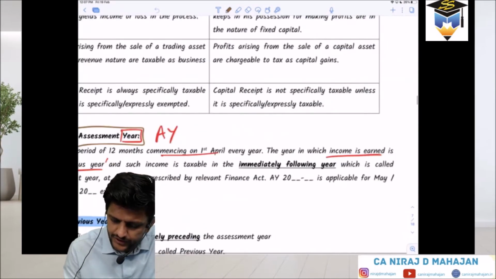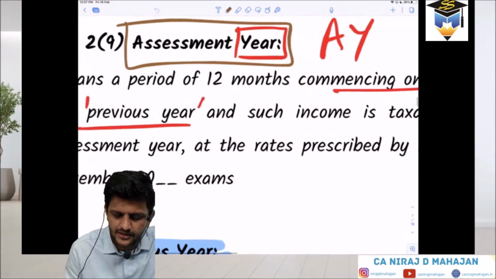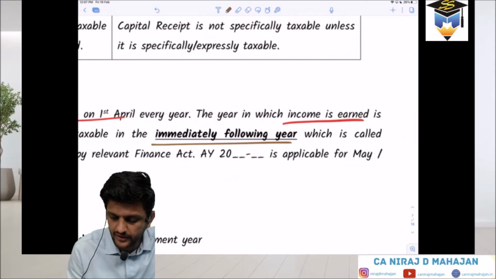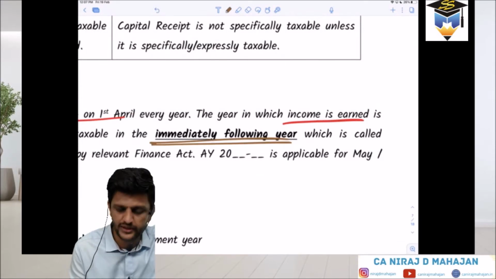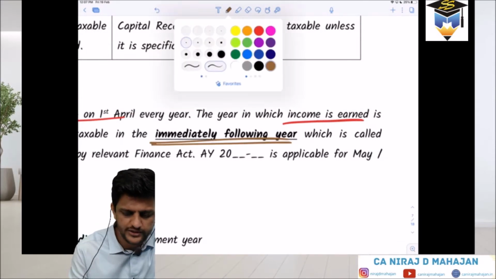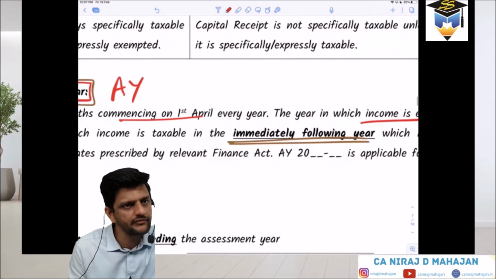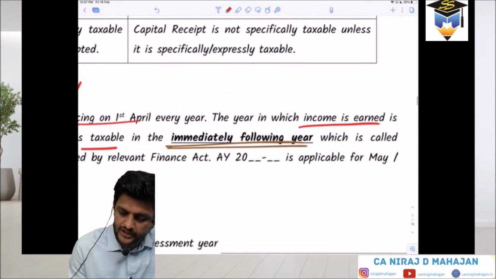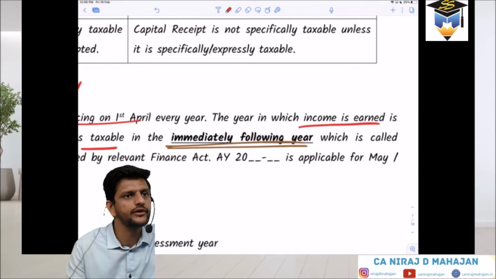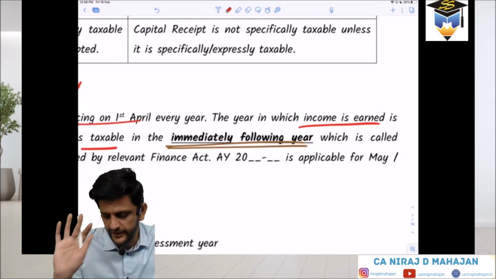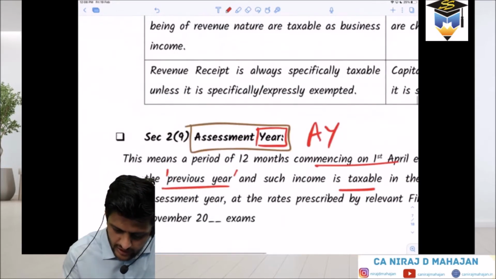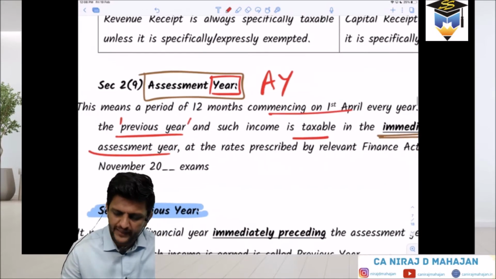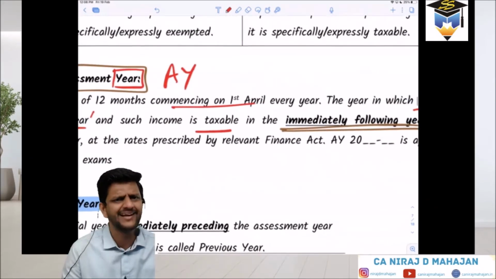Check. The year in which income is earned is called previous year, and such income is taxable in the immediately following year, whenever you are declaring it. In the immediately following year. Did you understand or not understand? The year in which income is earned is known as previous year, and such income is taxable in the immediately following year. Now this immediately following year should be called what? Assessment year. Best, you got it. Which is written as AY, assessment year. Simple. At the rates prescribed by the relevant Finance Act.